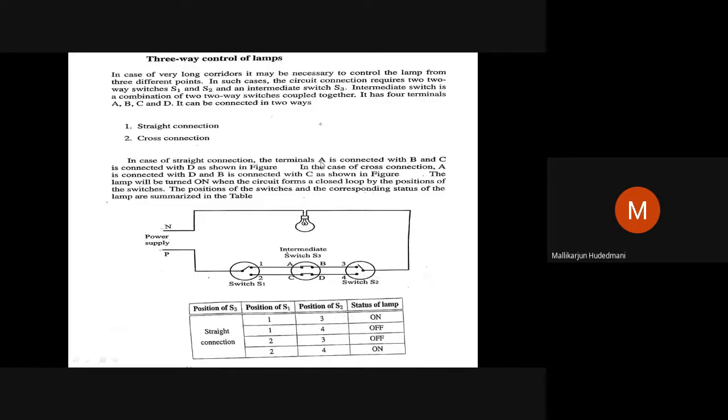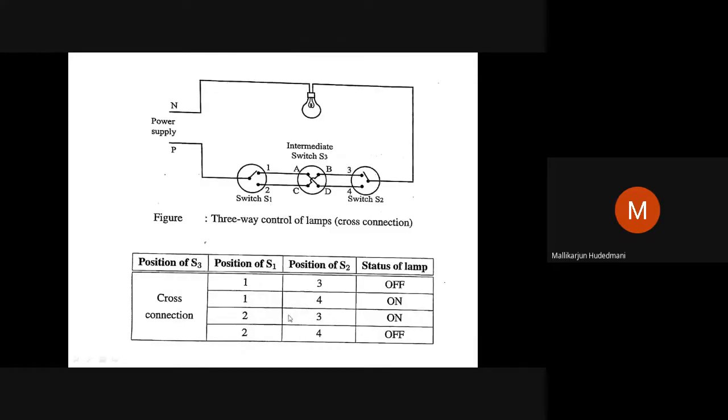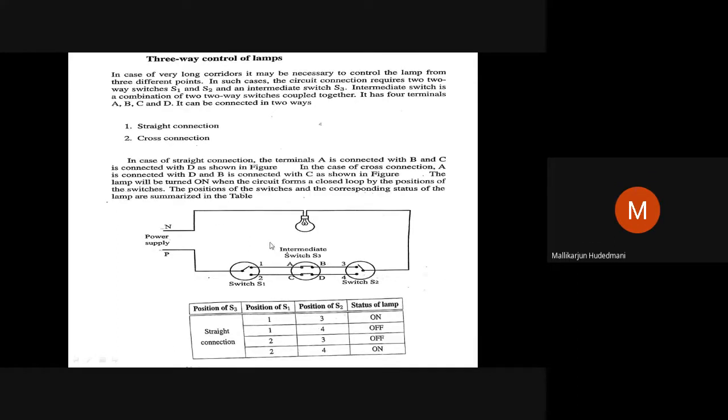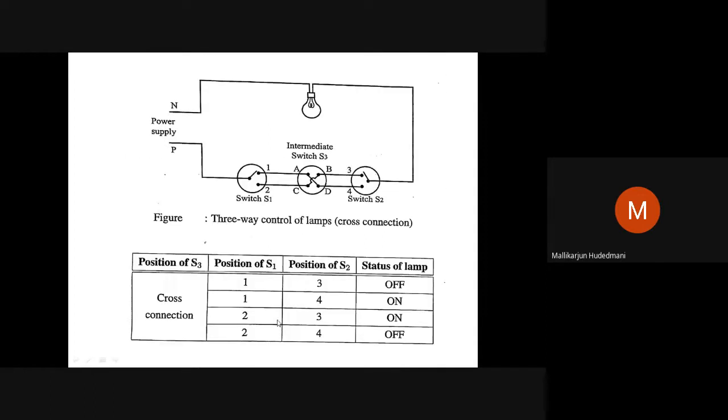Then next is explain three-way control of lamp, which is also known as garden lamp wiring. So we have three switches, S1, S2, two-way, and one intermediate switch, which has straight connection and cross connection. So one circuit, one table, another circuit, another table. Or you can draw circuit 1, circuit 2. A table can be combined. In a single way, you can combine the table.